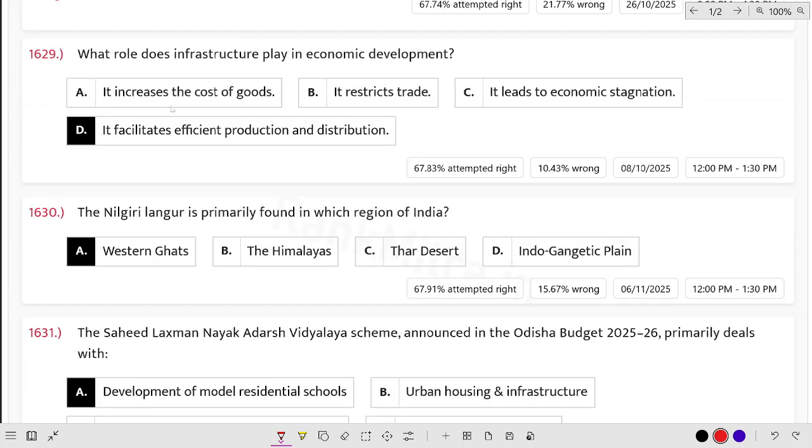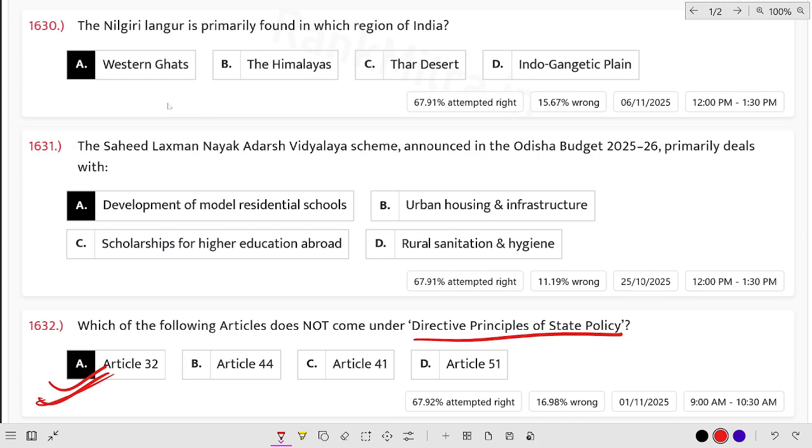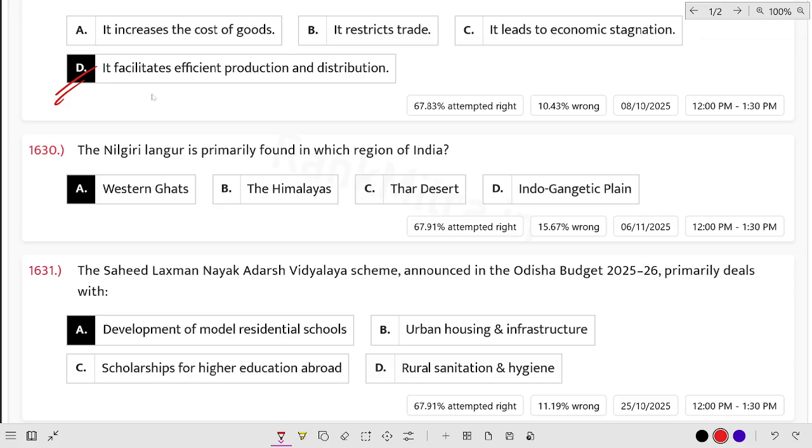What role does infrastructure play in economic development? It facilitates efficient production and distribution. The Nilgiri langur is primarily found in which region of India? It is found in the Western Ghats, basically the Nilgiri.